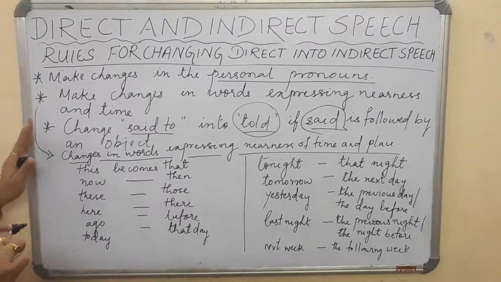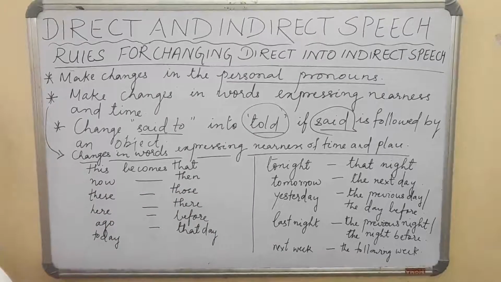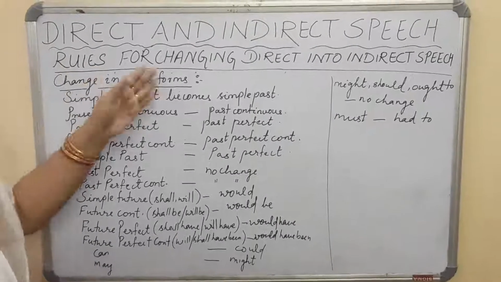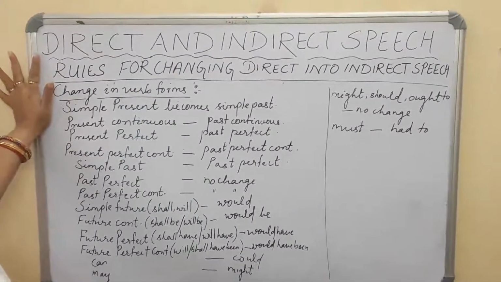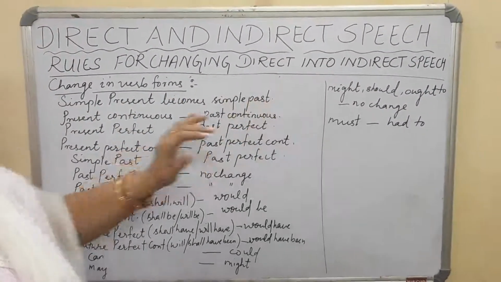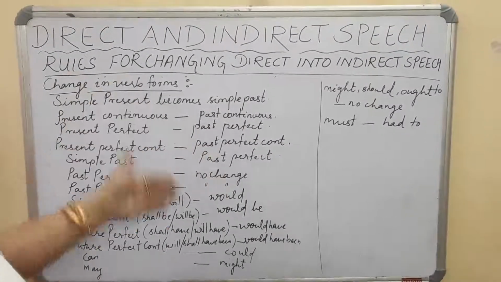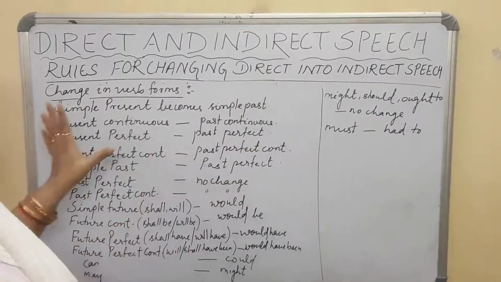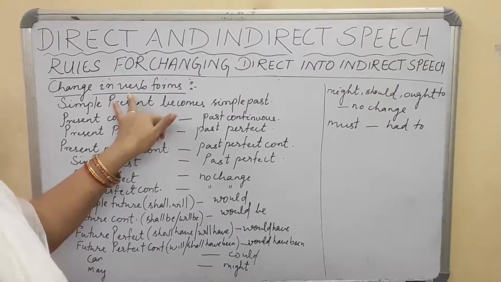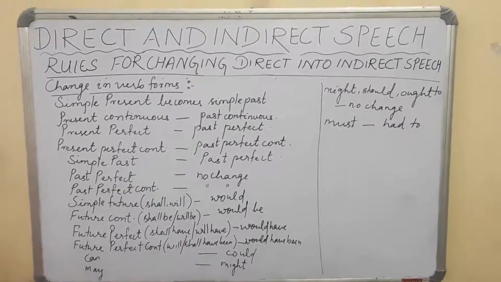Remember about this. After this, I will be telling you the table of the changes required in the verb forms. These are the changes when we need to change the verb forms. For example, simple present becomes simple past. Present continuous becomes past continuous. Present perfect becomes past perfect, and so on. You can go through the table when you need to change the verb forms.